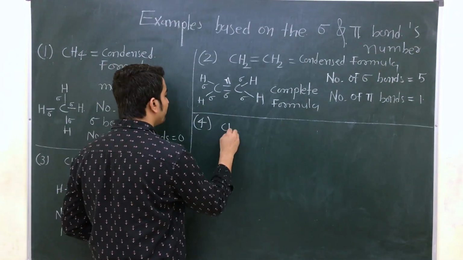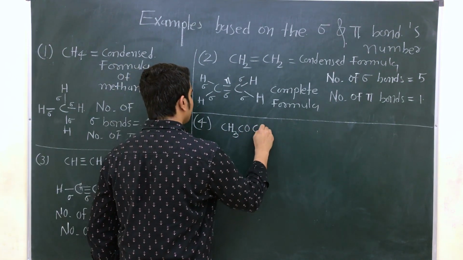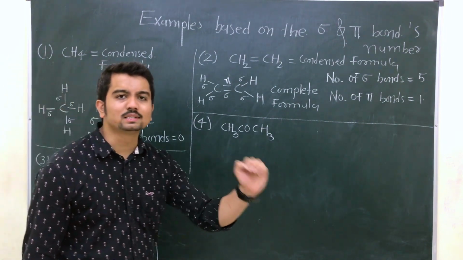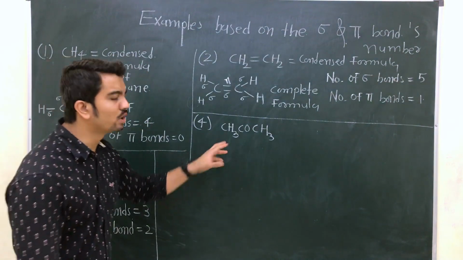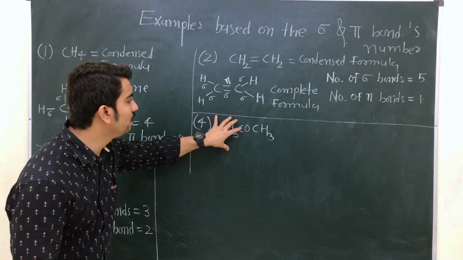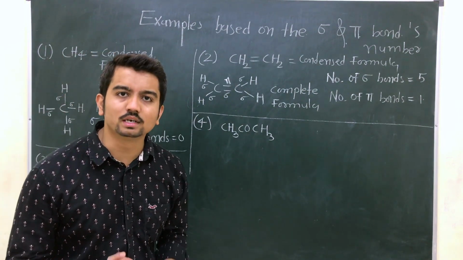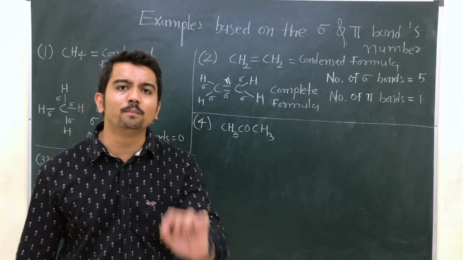Suppose you are given with CH3COCH3. Clear? See, step by step, we are moving towards the difficult topics. It's not difficult, but how you will write the complete formula, that matters to your answers. Now this condensed formula is given. What you have to do, you have to write the complete formula.